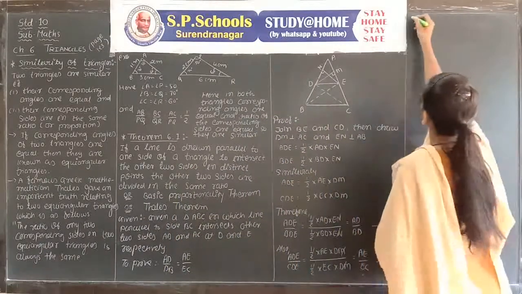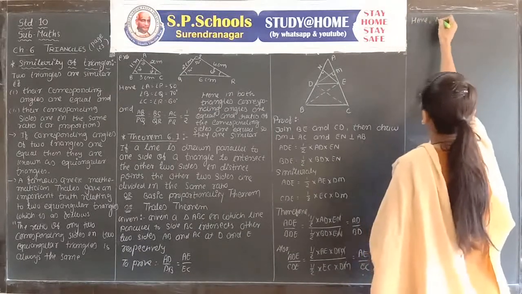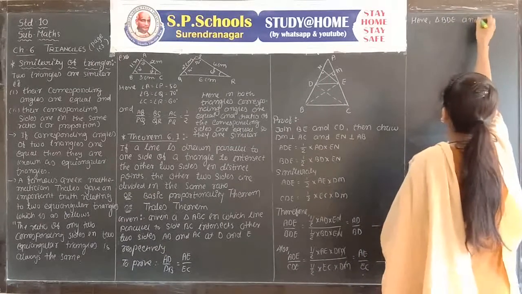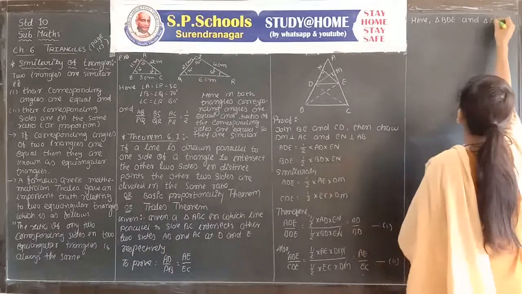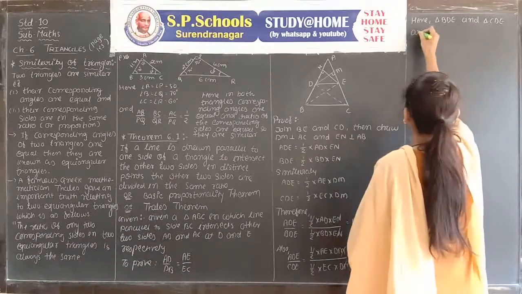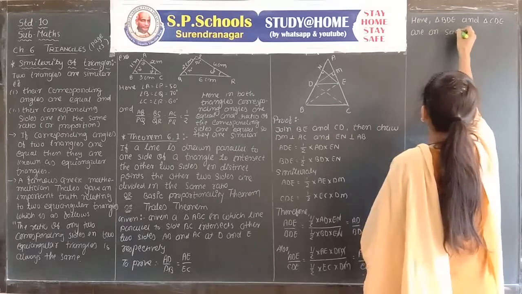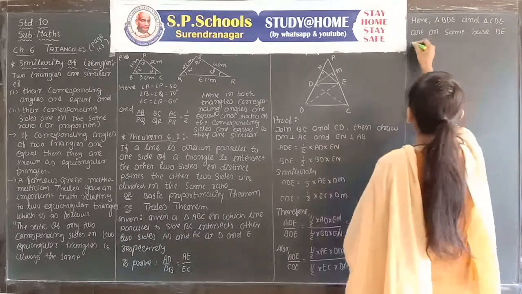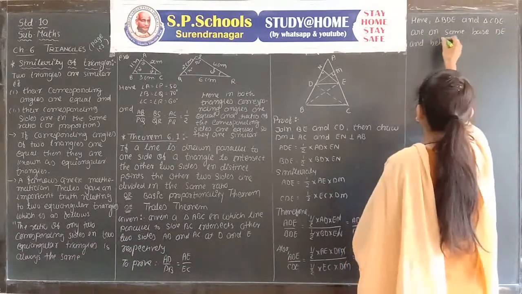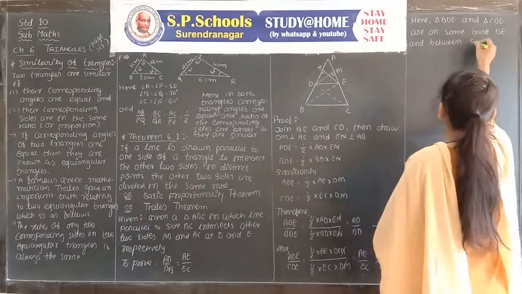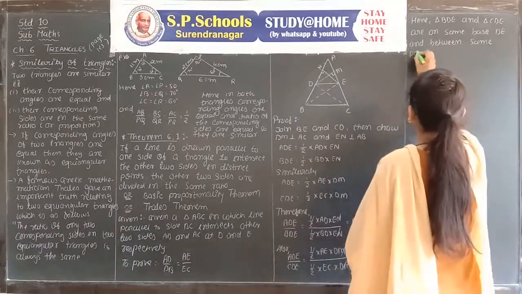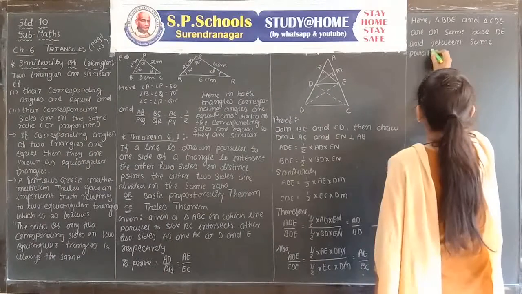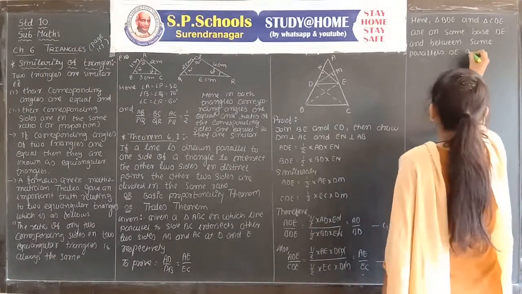Here triangle BDE and triangle CDE are on the same base DE and between the same parallel lines DE and BC.